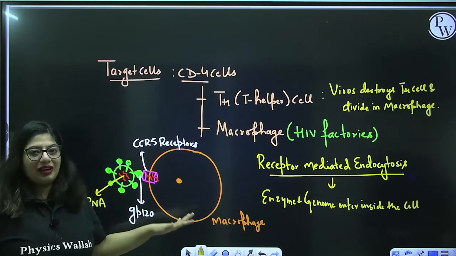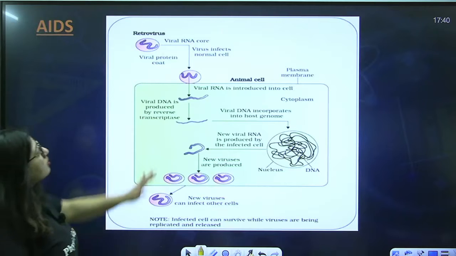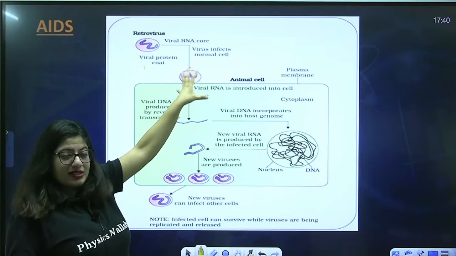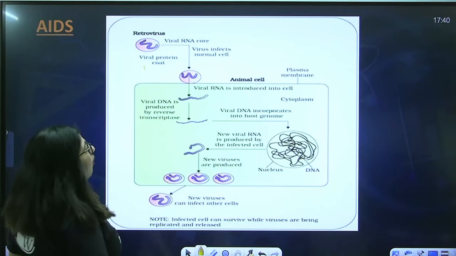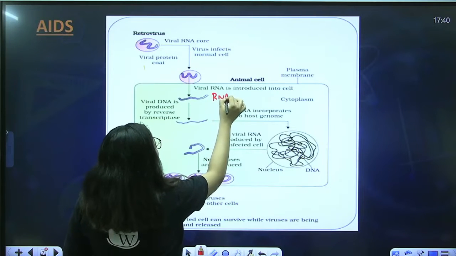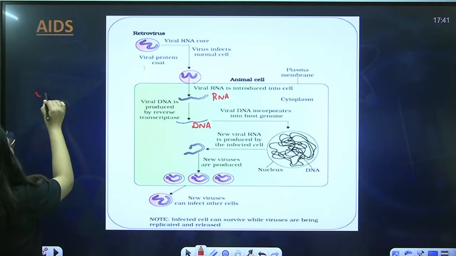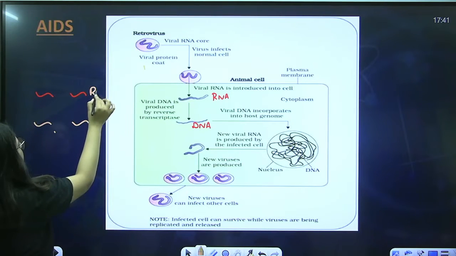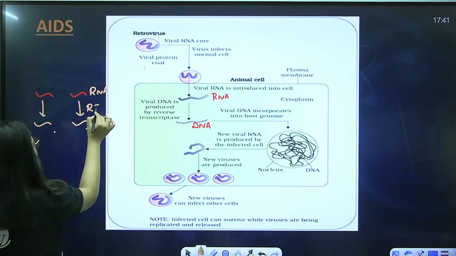Through receptor mediated endocytosis, the genome enters inside the human cell. What happened next? You can see here there is a retrovirus with a protein coat, and the virus is infecting the human cell, but it has only sent its RNA. Now, from RNA it will produce DNA. One thing that NCERT has not mentioned is that there are two strands of RNA, and both strands separately will form two DNAs. Both undergo reverse transcription with the help of the reverse transcriptase enzyme.